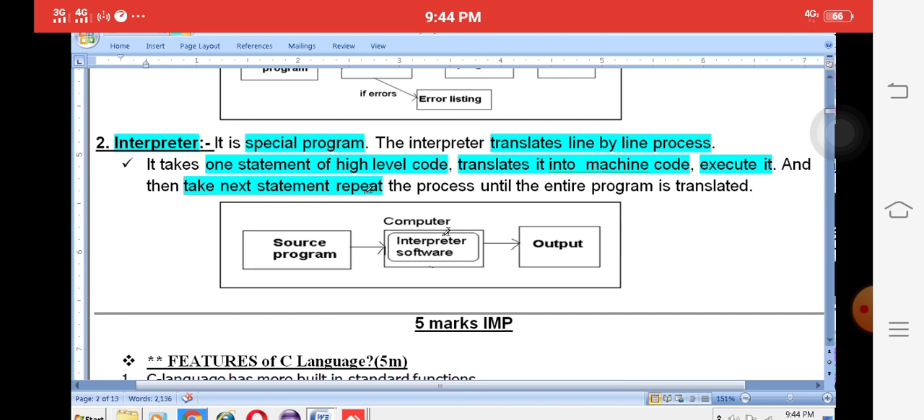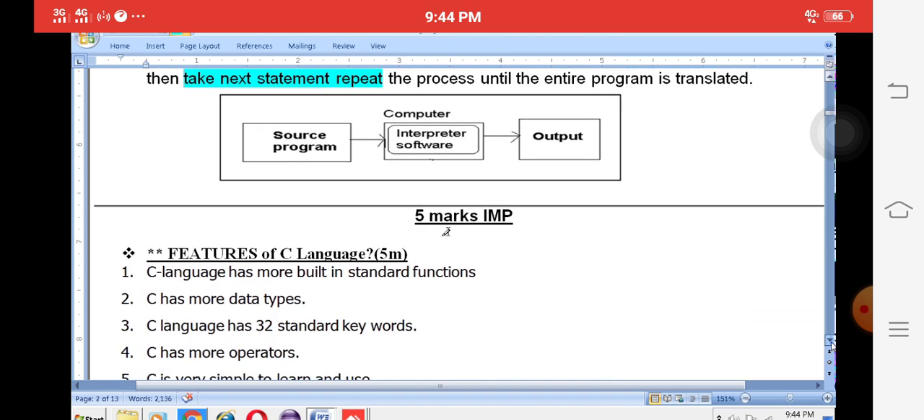If the first line, for example, contains an error, it immediately stops the program. But a compiler converts the entire program and identifies the errors. With the interpreter, if the first line has an error, it immediately stops. After completing the error correction of the first line, it goes to the next line. This is the simple difference. Then we get the output. This is a very important 5 marks question in the public examination.